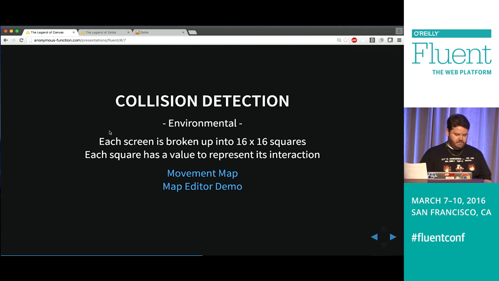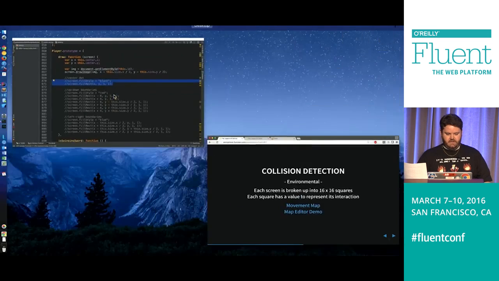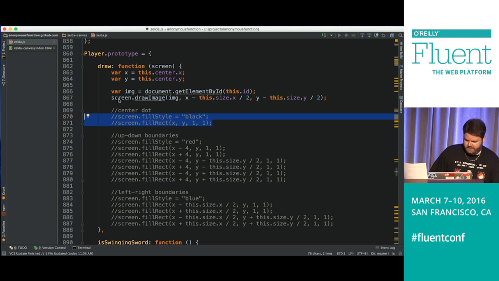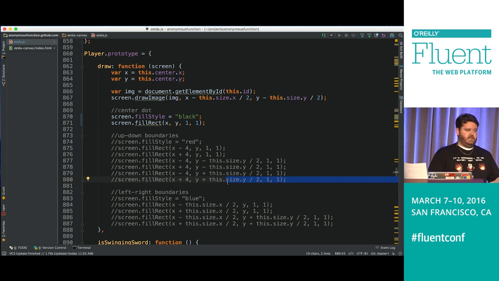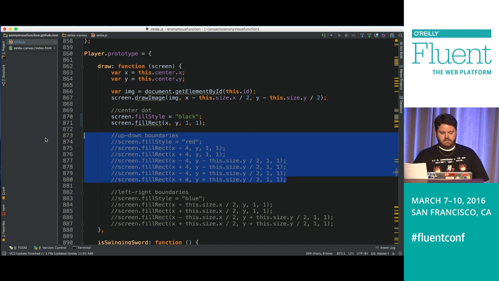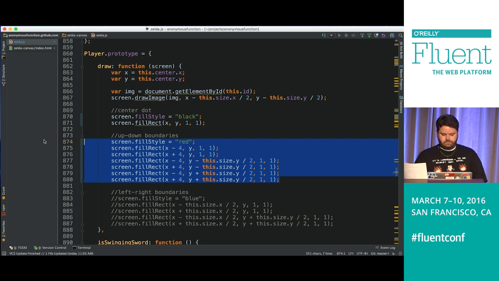Okay, so let's talk a little bit about the hitbox. So now I'm going to live code, and that's always dangerous. But let's see how that goes. So Link has a size and a center point, and that kind of keeps track of where he is in the game. And then based on his center location, that's how you can determine, oh, well, he's here, so he's allowed to walk in this space, or he has run into something. So what I'm going to do is turn on the hitbox.